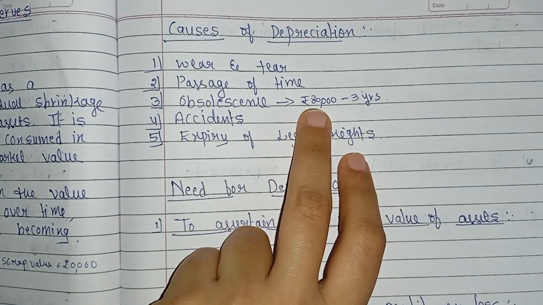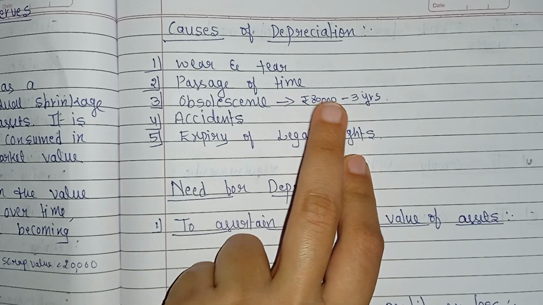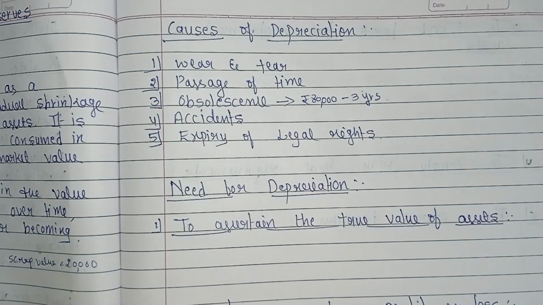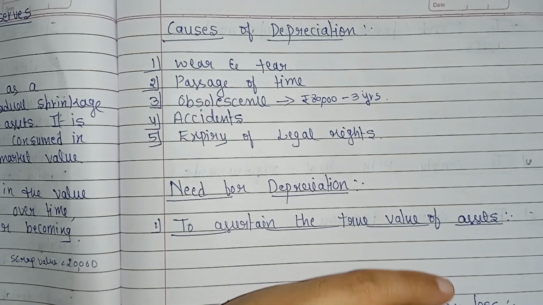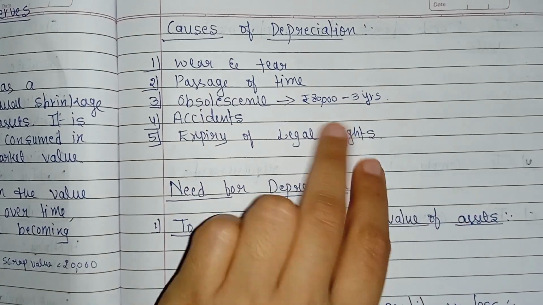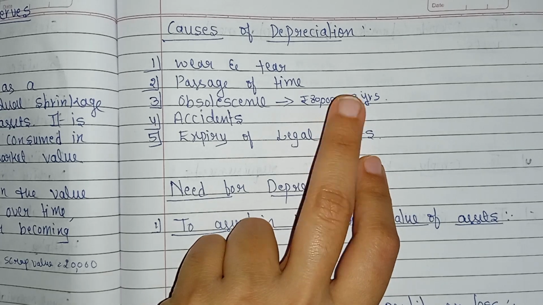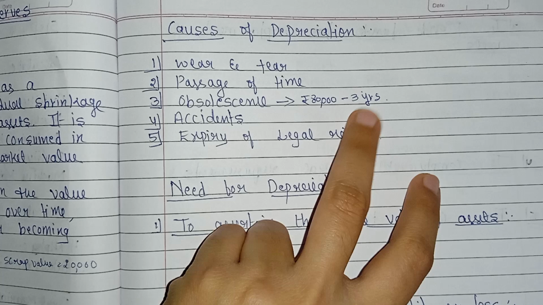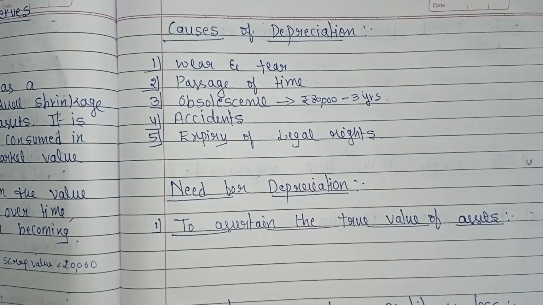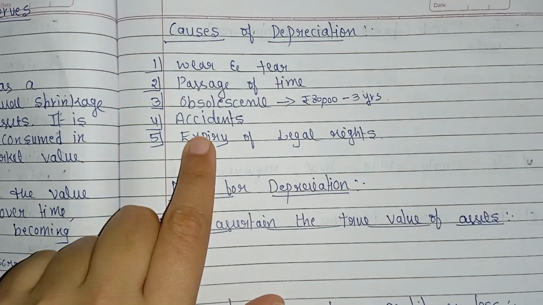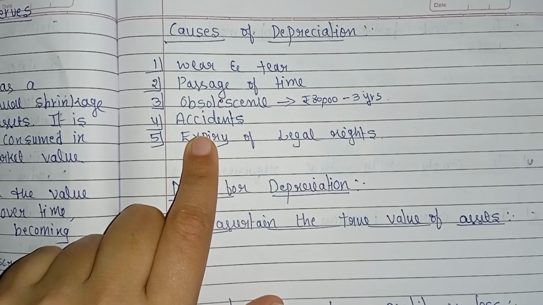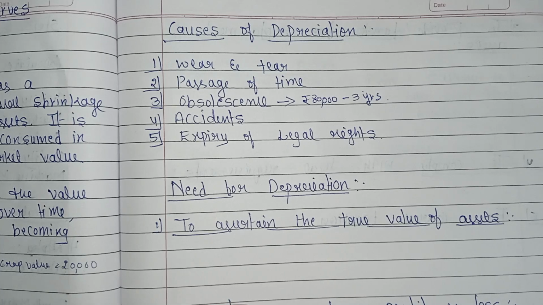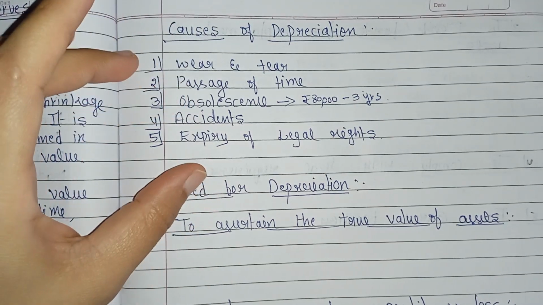First, we buy a computer for rupees 80,000, and after 3 years, a new model with faster speed comes out. The old computer works, but it is considered obsolete because it cannot compete with the new one. That is obsolescence. I hope this is clear to you all. Next are accidents or natural causes, and expiry of legal rights like patents or copyrights. So these are the main causes of depreciation.